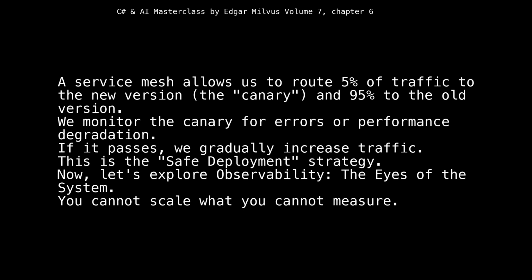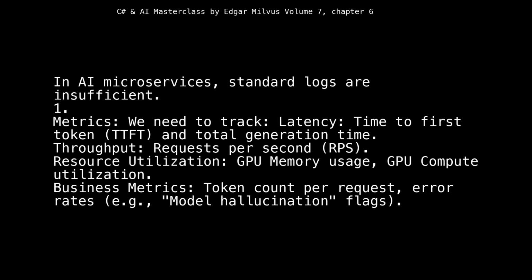Now, let's explore observability, the eyes of the system. You cannot scale what you cannot measure. In AI microservices, standard logs are insufficient. 1. Metrics: we need to track latency, time to first token, TTFT, and total generation time. Throughput, requests per second, RPS. Resource utilization, GPU memory usage, GPU compute utilization. Business metrics, token count per request, error rates, e.g., model hallucination flags.